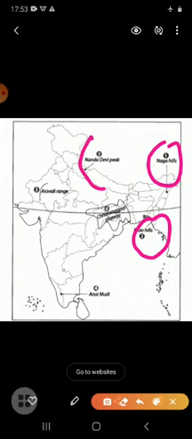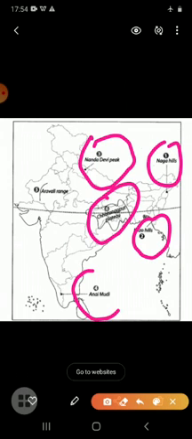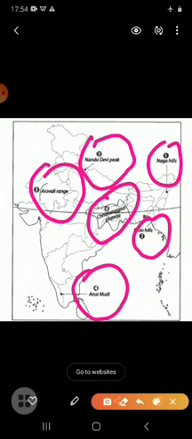Now students, next is the Nanda Devi Peak. You have seen in the explanation also, it is situated in India and its height is 7,817 meters. Next is the Chota Nagpur Plateau and next is the Animuri. Students, Animuri is also a peak and it is situated in the Western Ghats. The height of this peak is 2695 meters and next is the Aravali range. Students, these things you have to locate in map work 1.